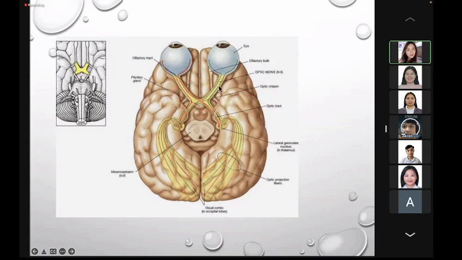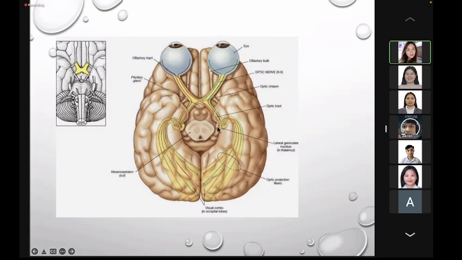Okay, the optic chiasma. Remember, this is your optic nerve. This is the optic chiasm. Now, here, this is the optic tract. This optic tract emerges from the optic chiasma. Okay? So, this optic tract contains nasal fibers from the opposite retina and temporal fibers from the ipsilateral or same retina.